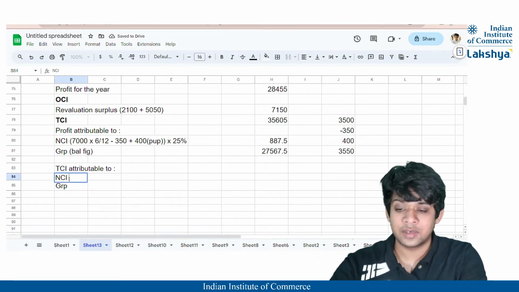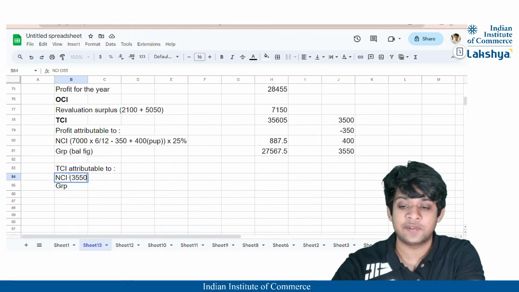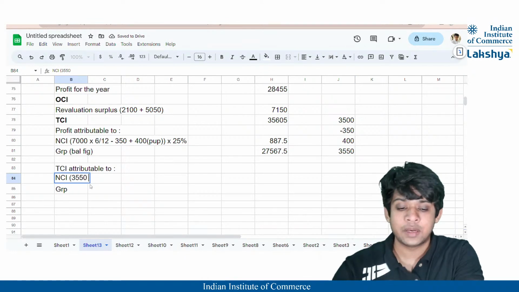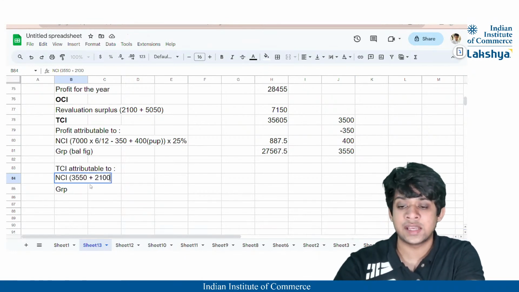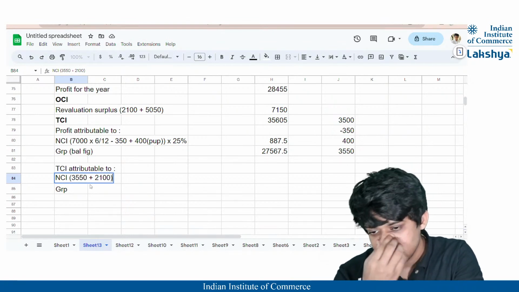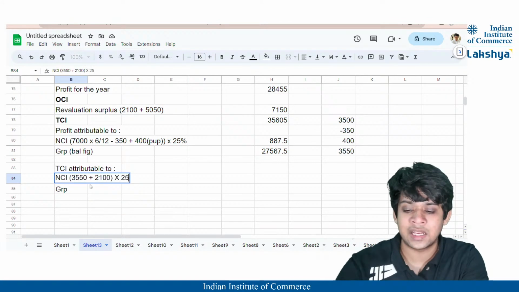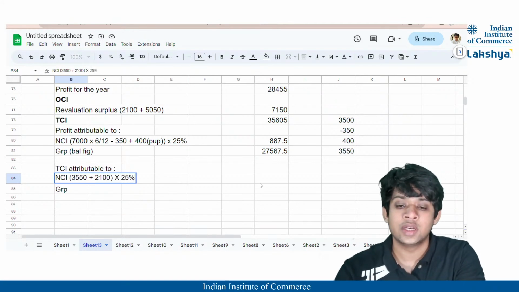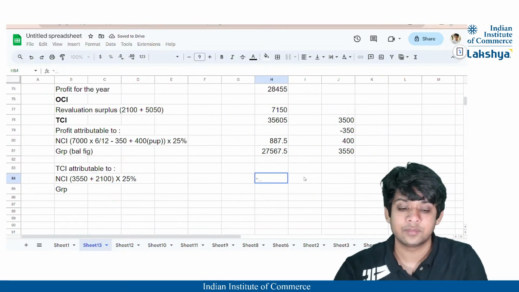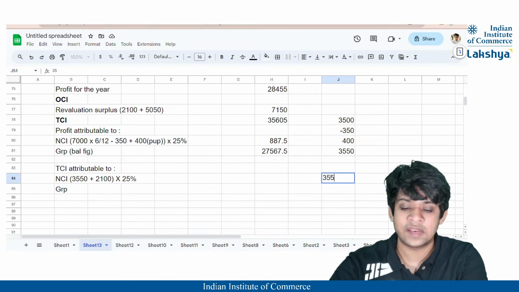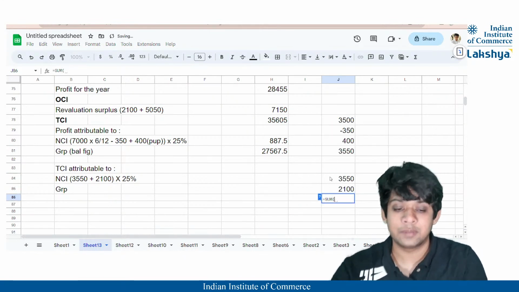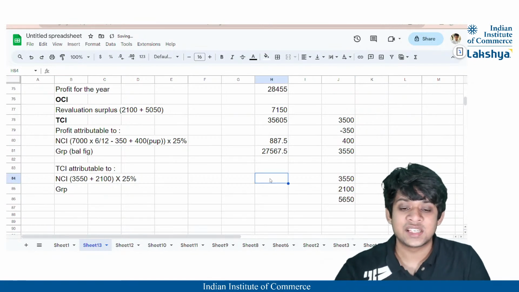So NCI will be nothing but firstly we took the profit for the year, that is 3550, which we've calculated here. So I'm just taking directly the adjusted profit, plus there was a fair value increase in the NCI's assets, that is nothing but the revaluation surplus. And we will multiply this with 25%, correct? So here our value of NCI will be 3550 plus 2100, that is 5650.